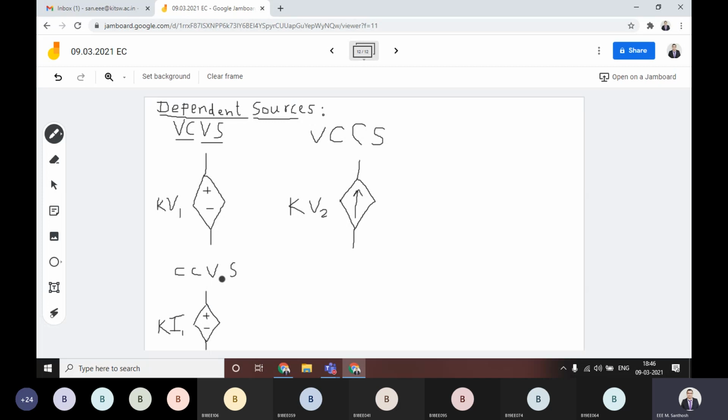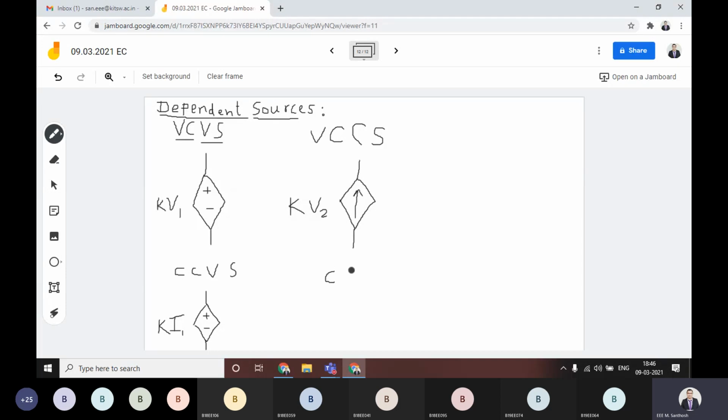For that reason, this voltage source depends upon this current value. Don't confuse here, some people may confuse with this. This is simple. The source is actually a voltage source, and it depends upon current. For that reason, it is called current controlled. Current is controlling this voltage source. In this case, I1 is controlling this voltage source, that is K I1.